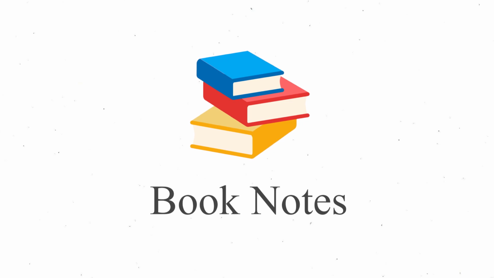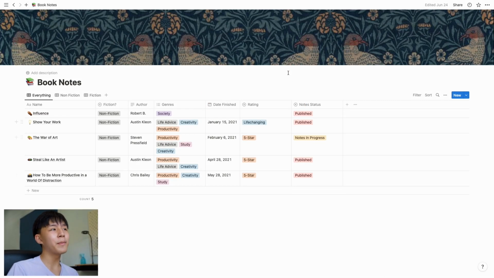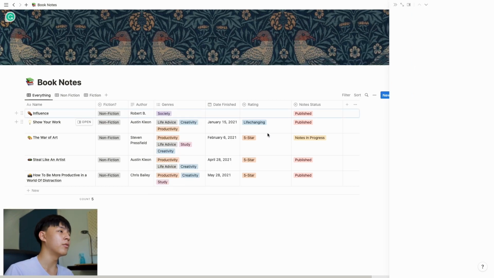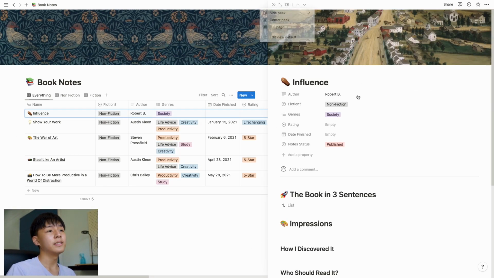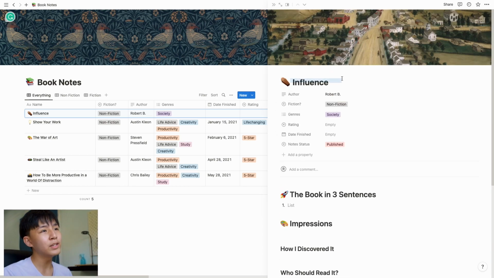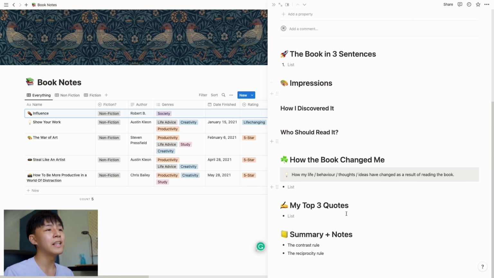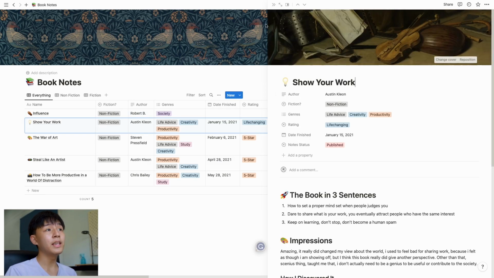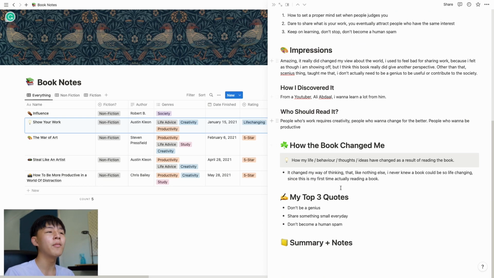One of the more important, or I say useful things I use Notion for is to make book notes lah. So I like to record down all the things that I read. As you can see, I can actually open this up and you can see all of my book notes about this book. I haven't finished this book yet, so obviously I haven't written anything, but for this one, Show Your Work is one of the first books that I read. So it has been a while since I last read any books, but this is all my thoughts.